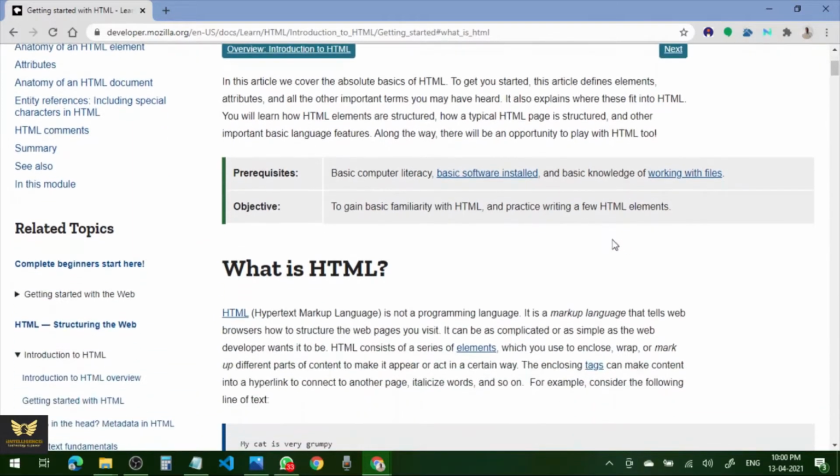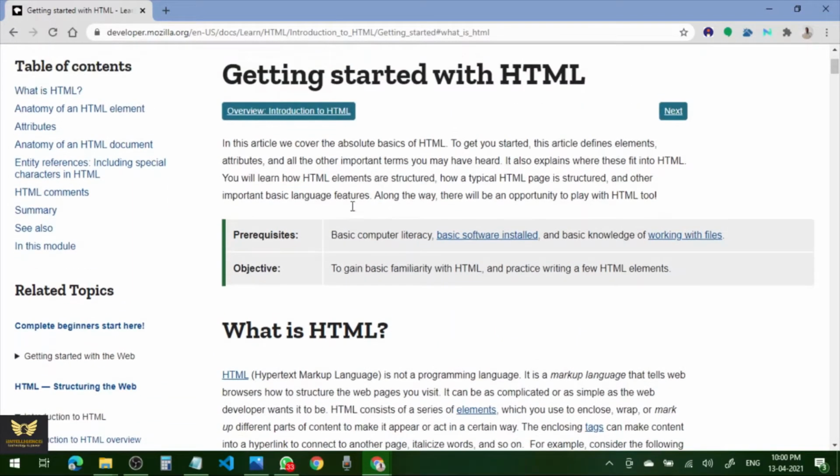Actually, in order to learn HTML, you need basic computer literacy, basic software installed, and basic knowledge of working with files. That is the only prerequisite to learn HTML.